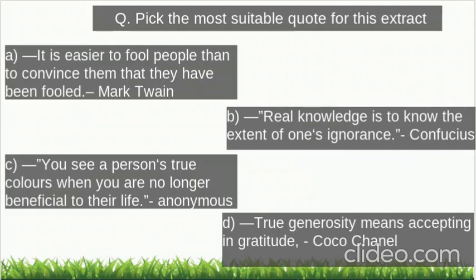Now this is one important thing. It's not exactly from the paragraph, but what is it? Pick the most suitable quote for this extract. Now we have four quotes by people. We have to find out which one is suitable for this extract given to us. Okay, first one. It is easier to fool people than to convince them that they have been fooled. Real knowledge is known to the extent of one's ignorance. You see a person's true colors when you are no longer beneficial to their life. Or true generosity means accepting in gratitude.